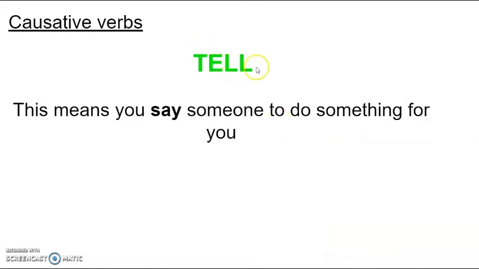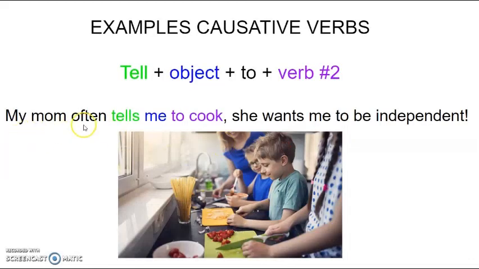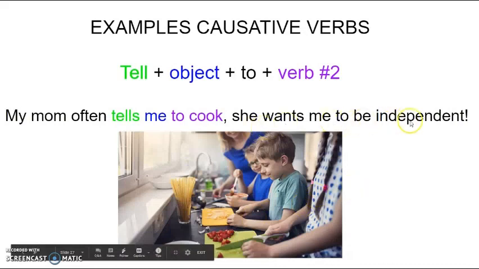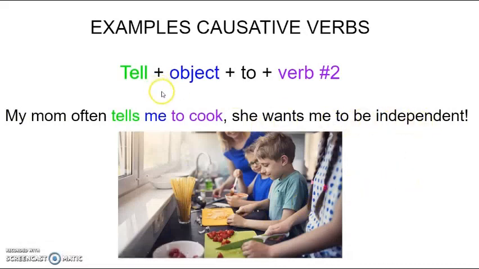Let's continue with the verb tell. When you use the verb tell, it means that you say to someone to do something for you. Pay attention to this. For example, my mom often tells me to cook. Pay attention because all these verbs use the second verb with to. My mom often tells me to cook. She wants me to be independent. So my mom is telling me to cook, to make the dinner, to make the lunch, right? Because she wants me to be independent. So pay attention to the structure again. Verb tell, object, and the second verb goes with the particle to, right? Pay attention to that.